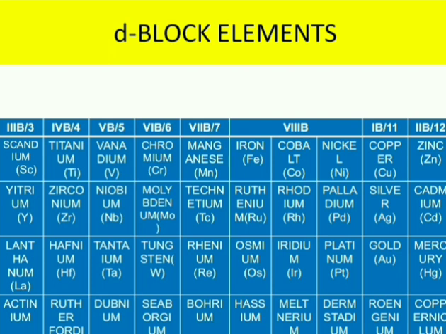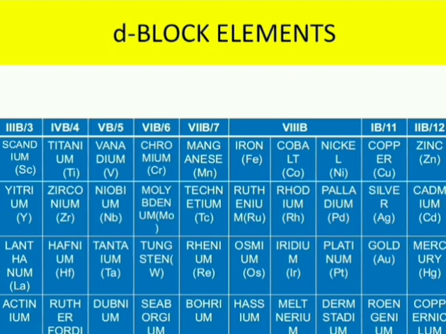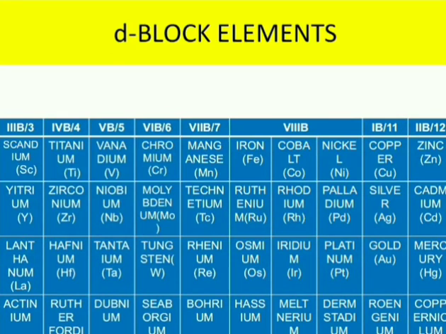Next, coming to d block elements. These d block elements have the differentiating electron in the d subshell, so therefore these are grouped under d block elements. If you look at these d block elements, these are mostly metals, and there are around 10 groups here with mostly metallic nature in them. And these d block elements are also known as transition elements.